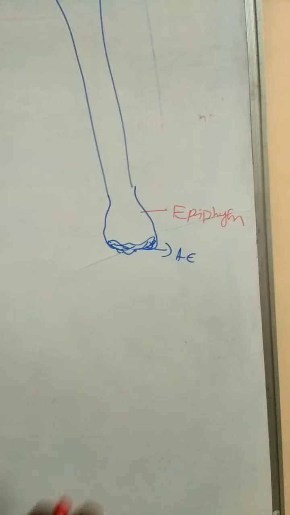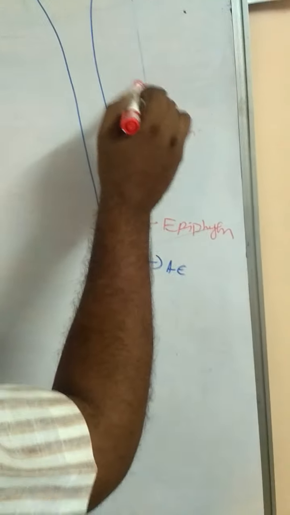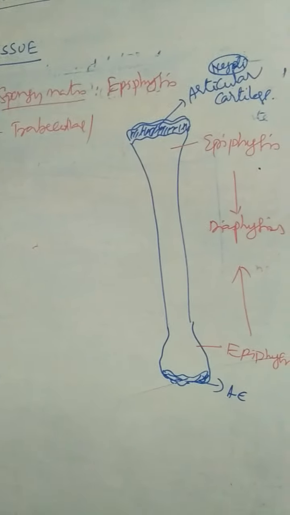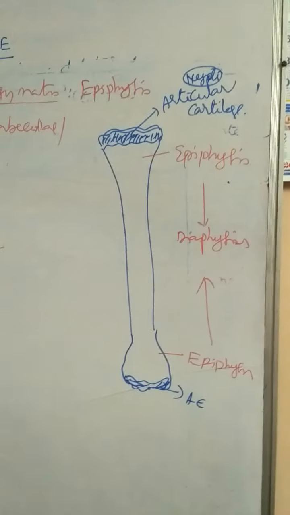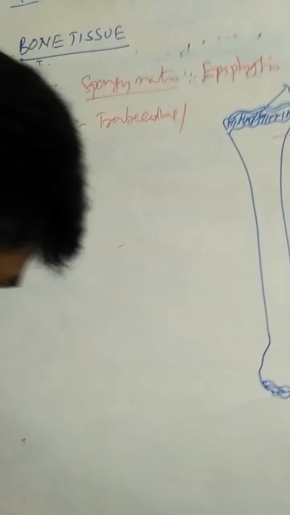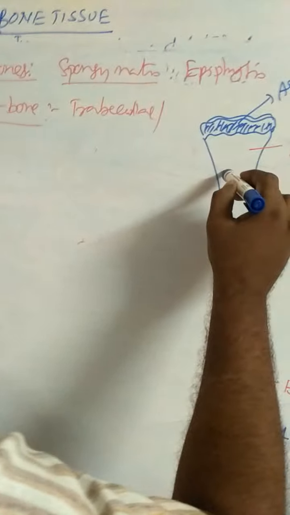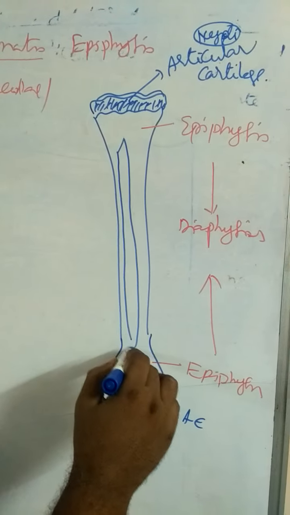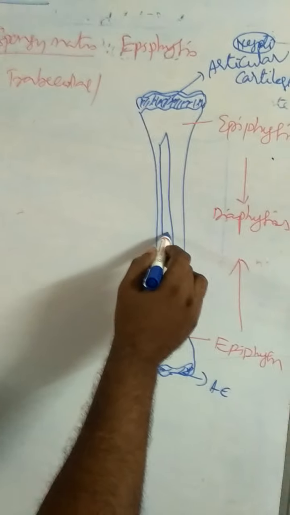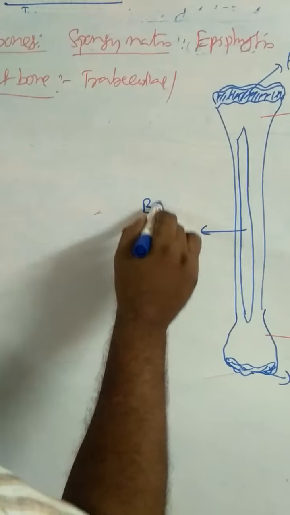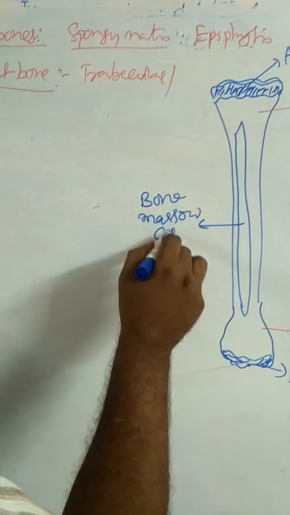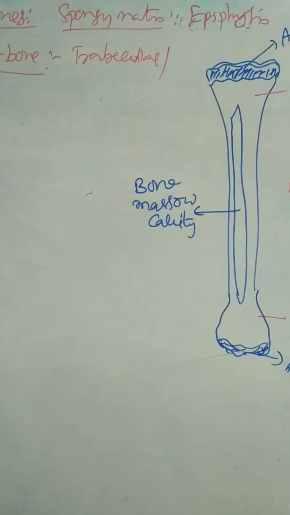Between these two epiphyses is the diaphysis, or shaft. Long or middle part of the bone is called diaphysis. Inside the bone, a cavity is present. This is the bone marrow cavity. Cavity of the bone is called bone marrow cavity.